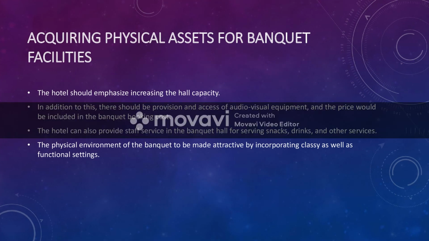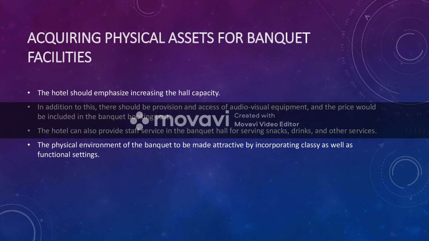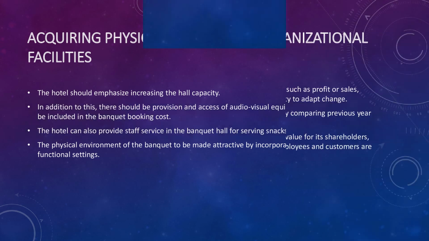Acquiring physical assets for banquet facilities for City Hotel. The hotel should emphasize increasing the hall capacity. In addition, there should be provision and access of audio visual equipment, and the price would be included in the banquet booking cost. The hotel can also provide staff service in the banquet hall for serving snacks, drinks, and other services. The physical environment of the banquet should be made attractive by incorporating classy as well as functional settings.